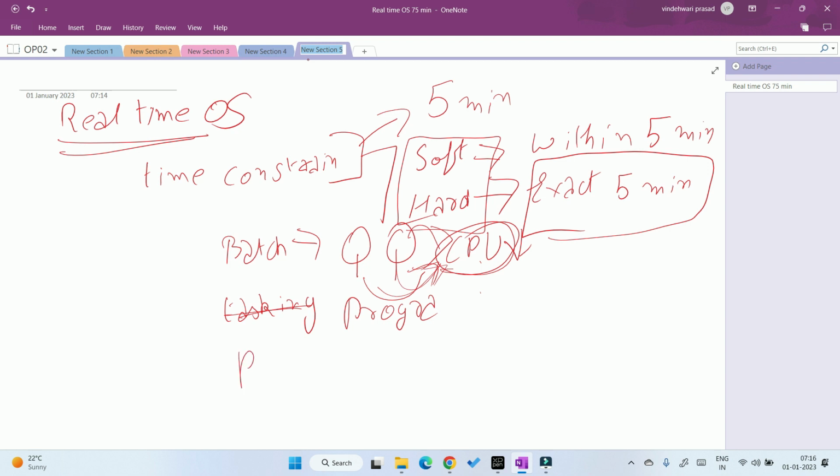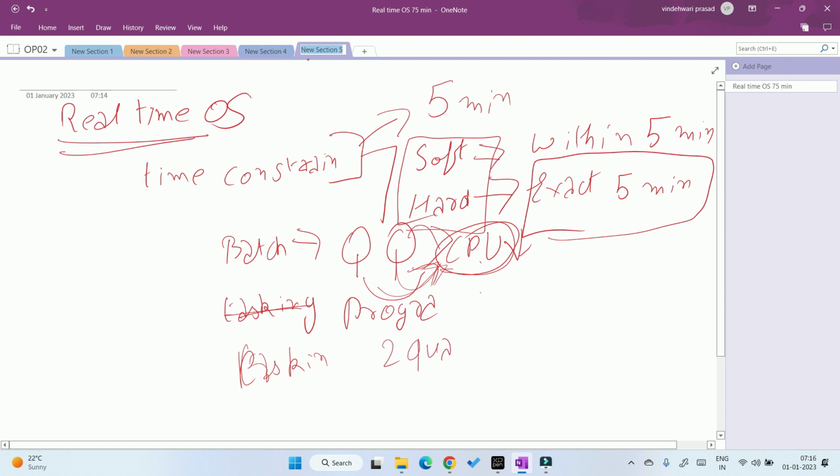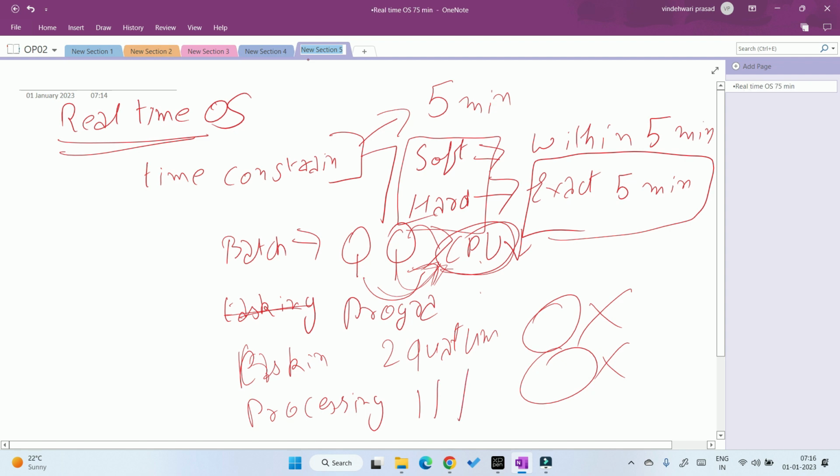And then we discussed multitasking. Multitasking means that there is a time quantum. Your process can only work for that time quantum, then it gets terminated and another process gets a chance. Then we discussed multiprocessing, where there are lots of processors which run lots of programs at the same time, in parallel. Then we discussed the real time OS.